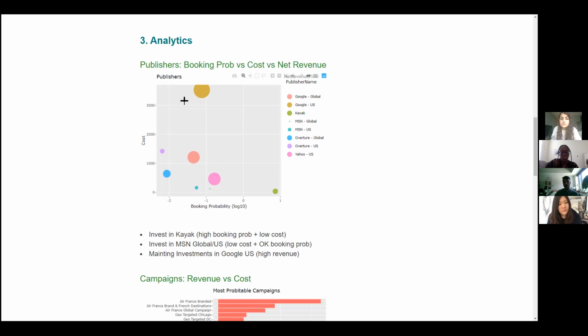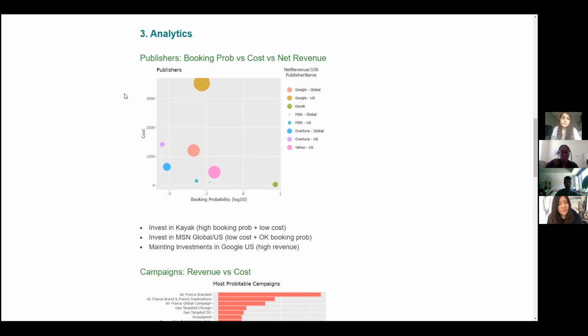However, we would still recommend maintaining the investments in Google US simply because of the sheer net revenue that this brings to us. Similarly, we might say the same for publishers such as Yahoo in the US. And this concludes the publisher analysis.